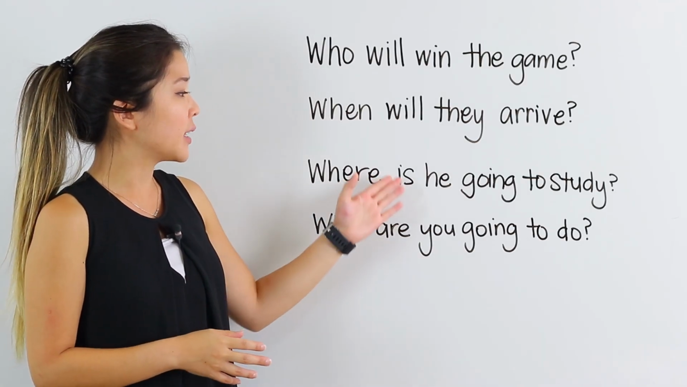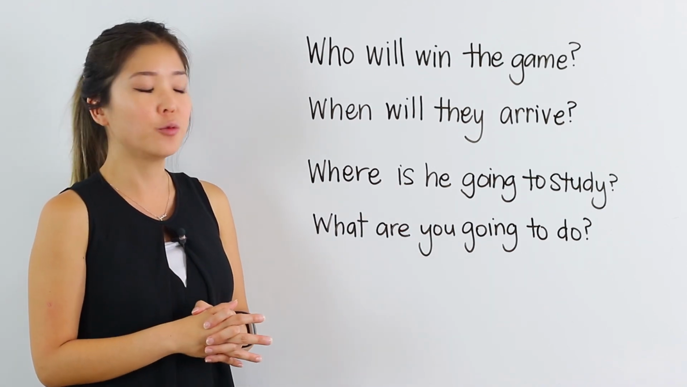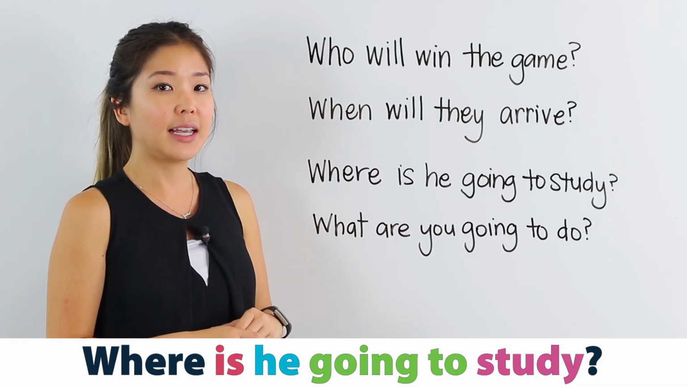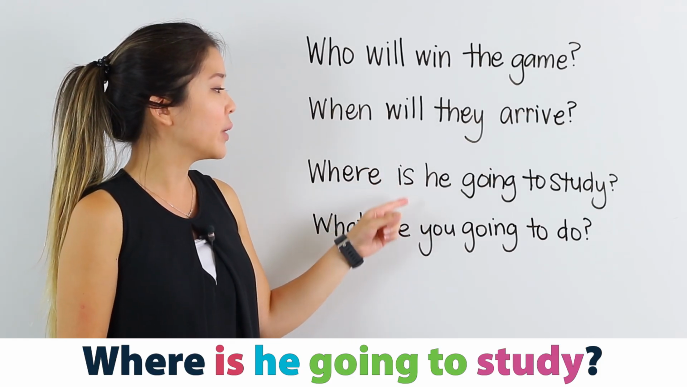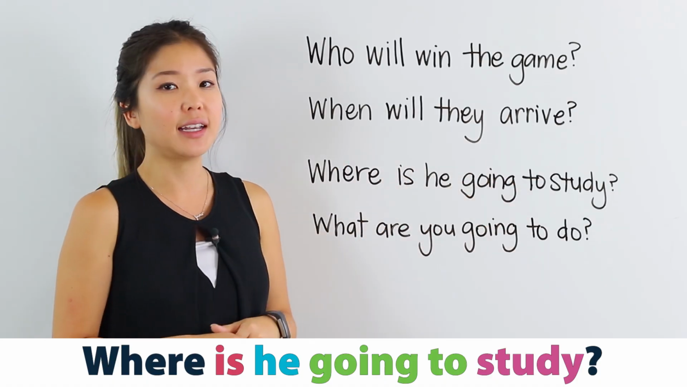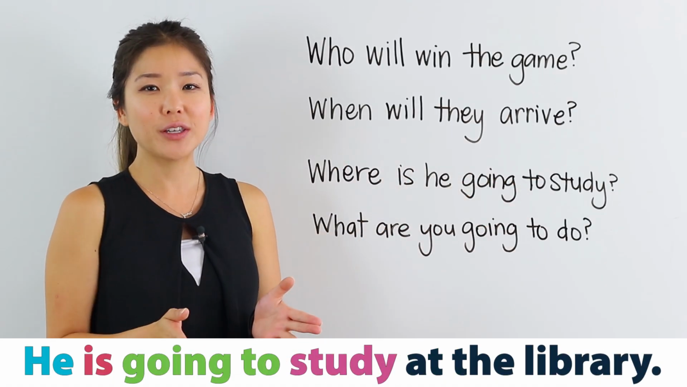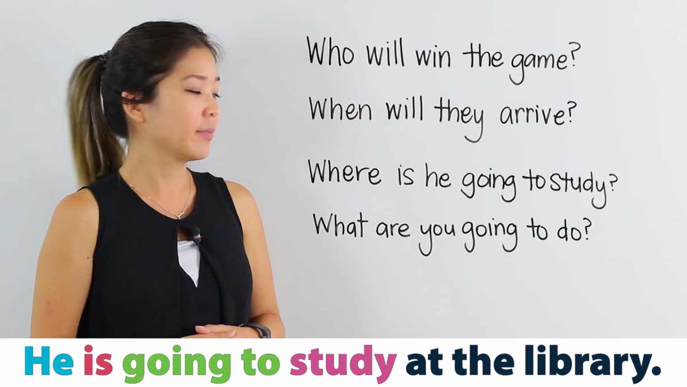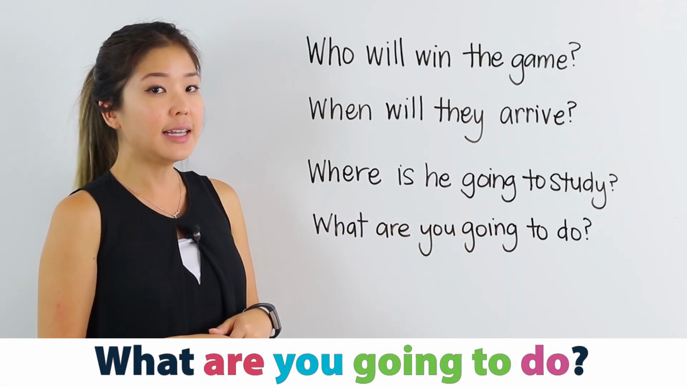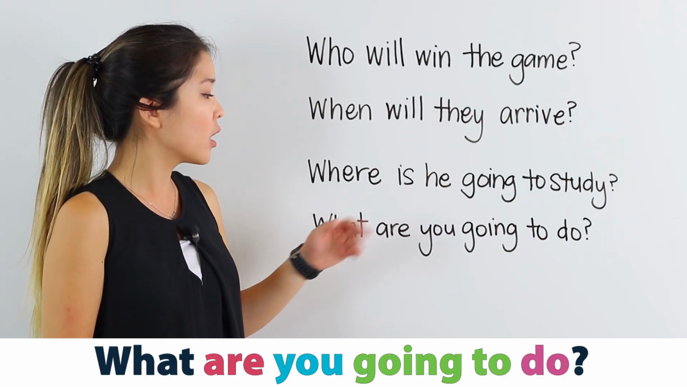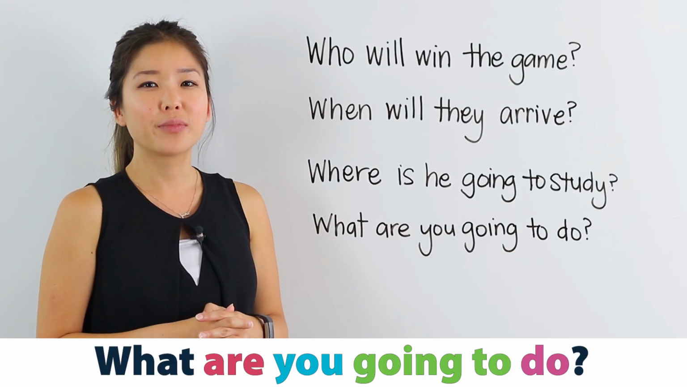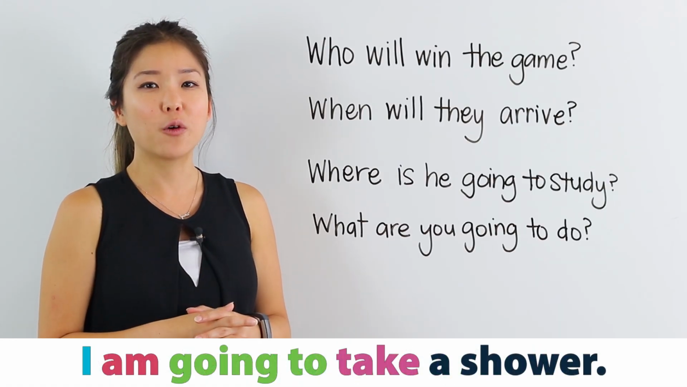Now, these two sentences have be going to. Where is he going to study? In this case, I have the be verb is because the subject is he. Where is he going to study? I can say he is going to study at the library. And finally, what are you going to do? In this case, I use the be verb are because the subject is you. What are you going to do? I am going to take a shower.